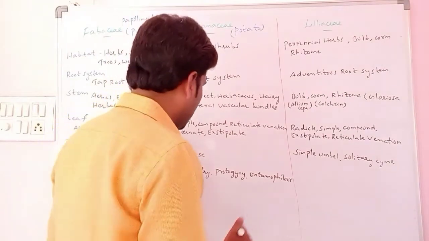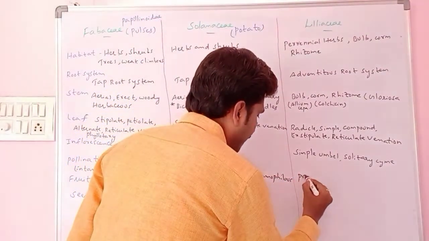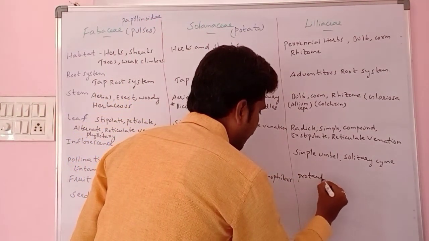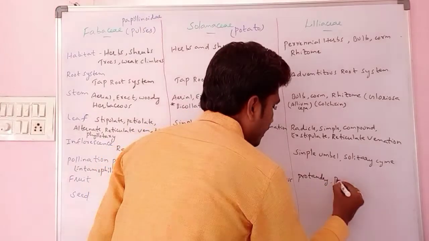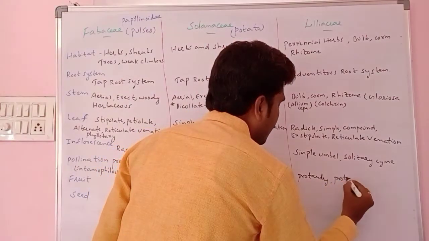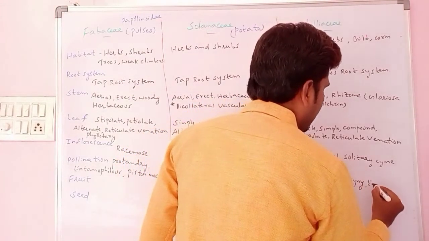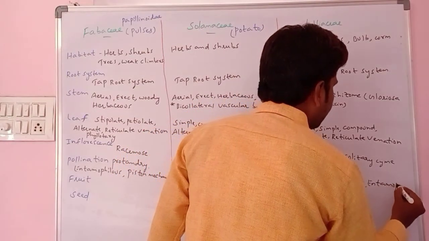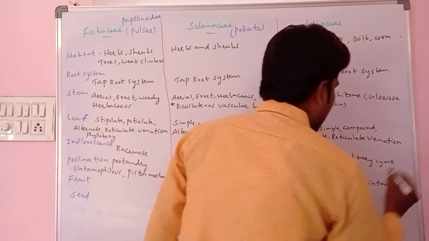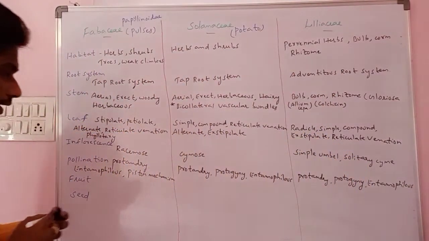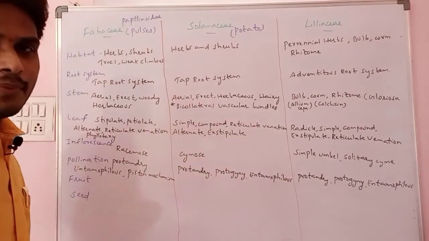Here also protandry, then protogyny, entomophilous type pollination. Entomophilous type we can see here. And the three mostly consist of the same pollination types.